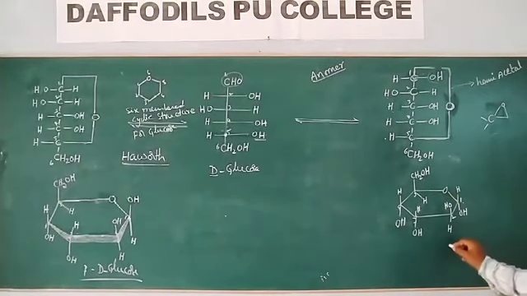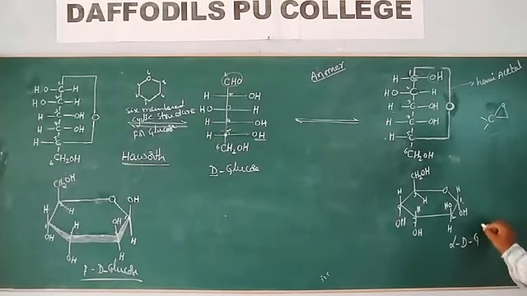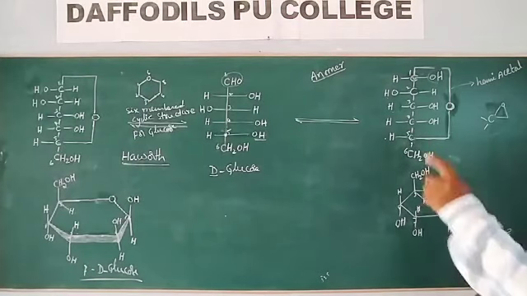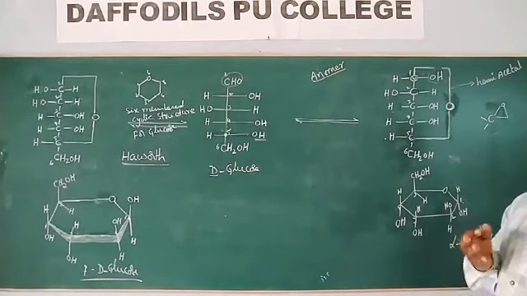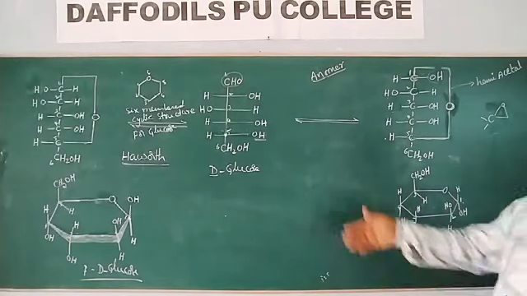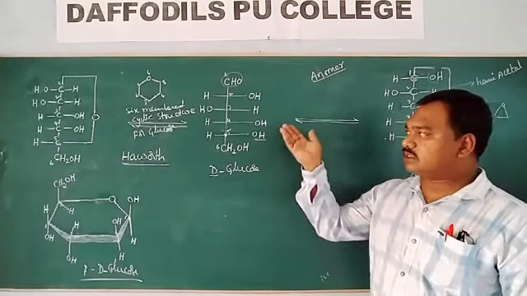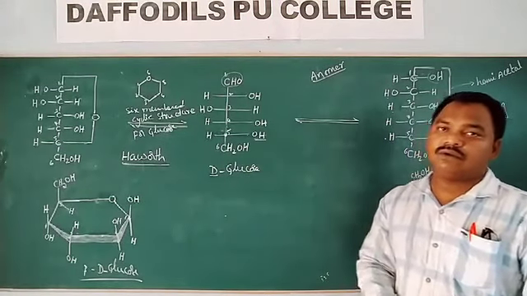This one is beta D, sorry, alpha D glucose. That is beta D glucose and this one is the alpha D glucose. These are the cyclic structures, as opposed to the Fischer or open-chain structures of glucose.